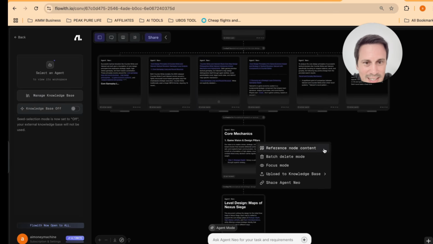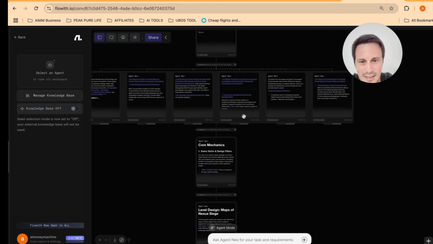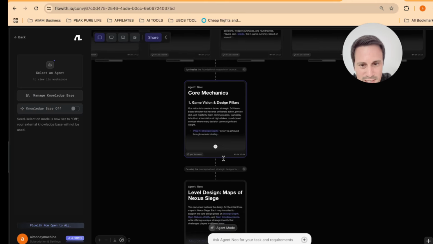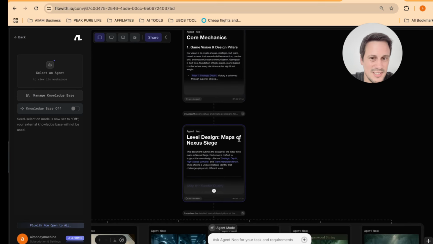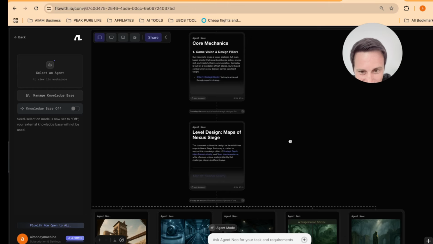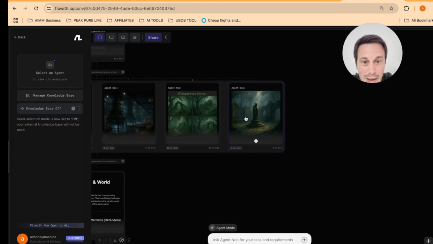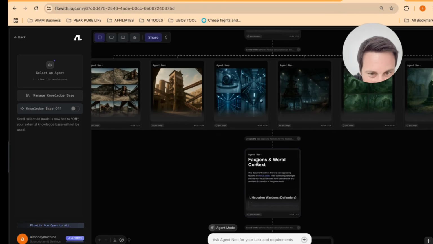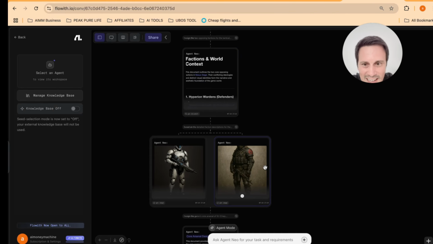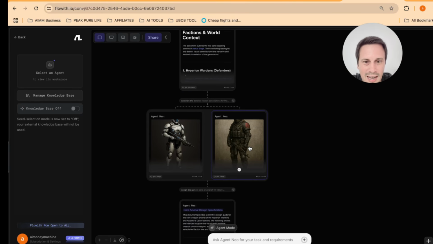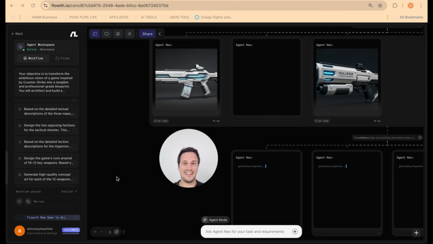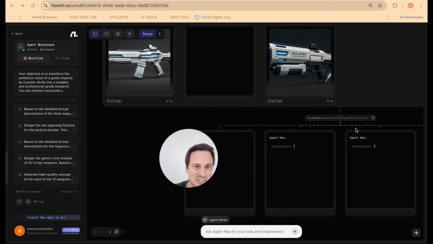And then it gets to the core mechanics. So here it then builds on the game vision and design pillars. It then does the level design, and it created a map called Nexus Siege. So that's the map that it designed. And then as you can see over here, look at this crazy stuff. It starts to develop the maps and the terrain. So these are the maps that it built out. Then factions and world context. It's insane. It starts to build out the actual shooters. So over here, you've got a futuristic looking robot. And now here you can see that it is designing some of the weaponry, and it just goes on and on and on.